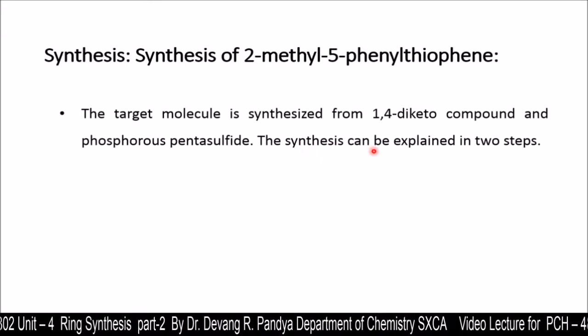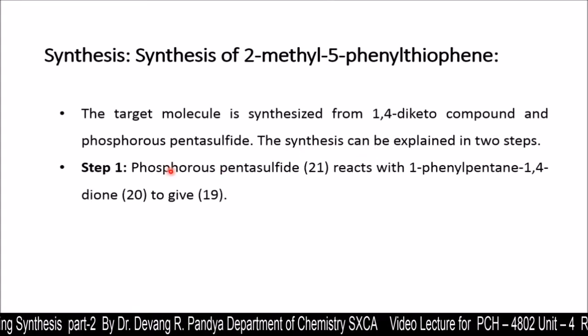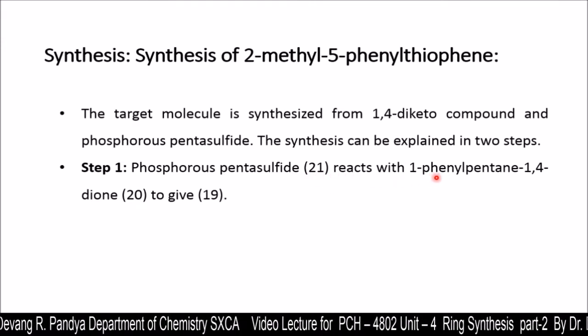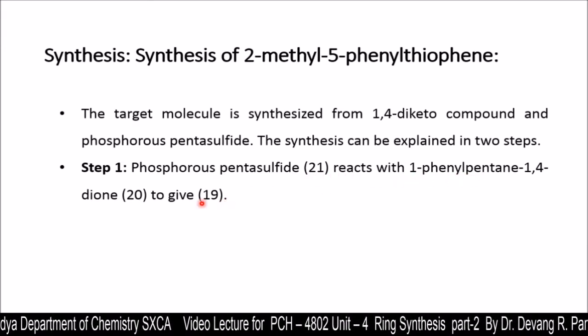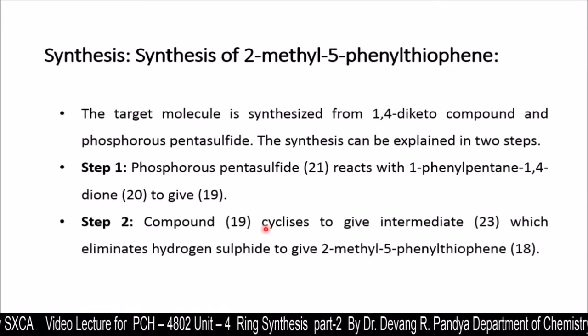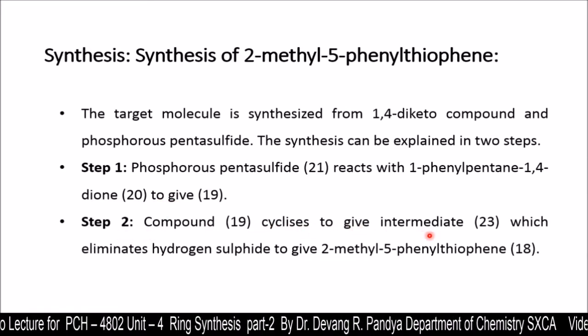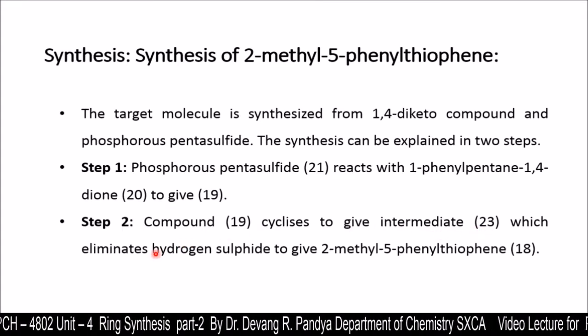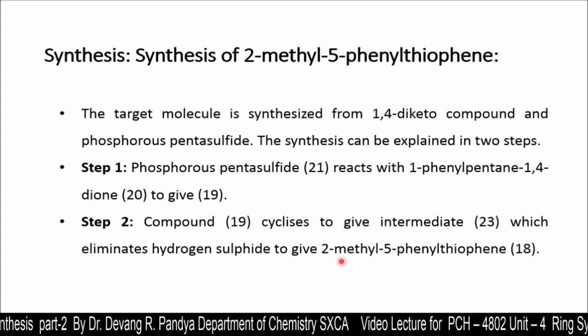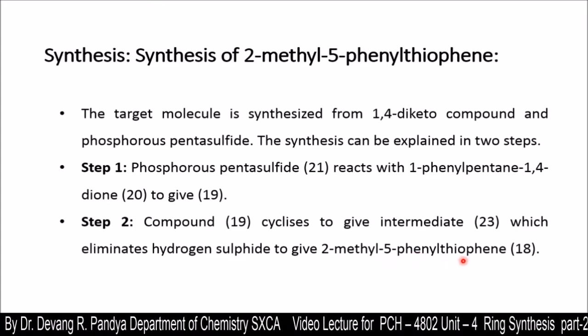The synthesis can be explained in two steps. Step 1 includes phosphorus pentasulfide, that is structure 21, reacting with 1-phenylpentane-1,4-dione to give structure 19, and in step 2 structure 19 cyclizes to give intermediate 23, which eliminates hydrogen sulfide to give 2-methyl-5-phenylthiophene.